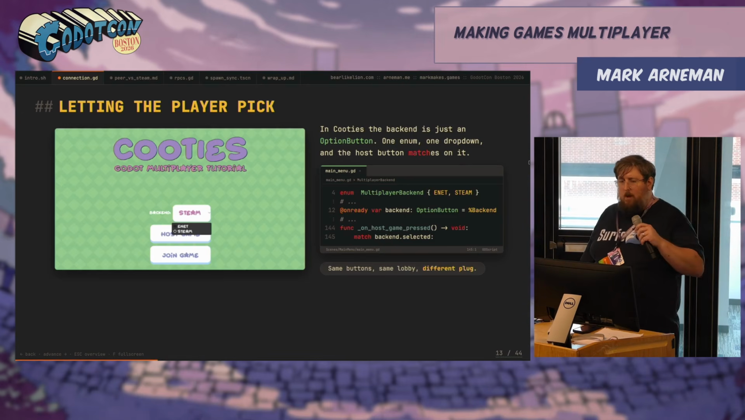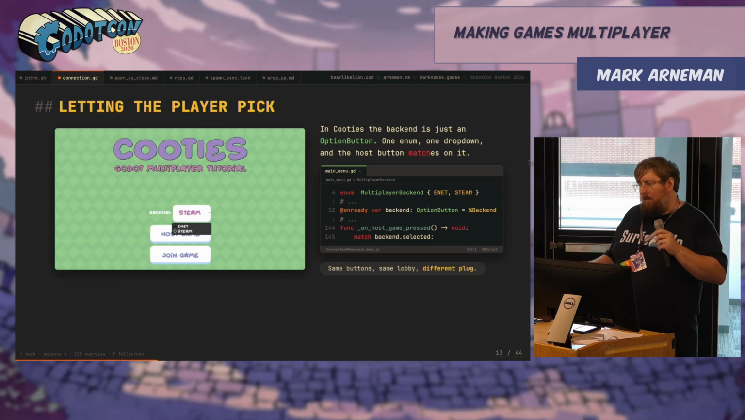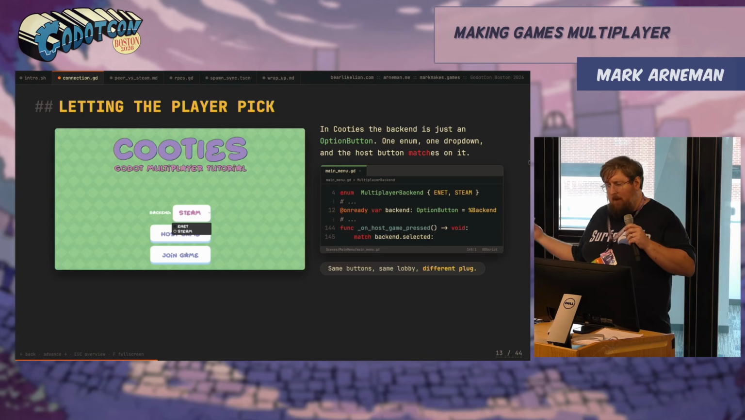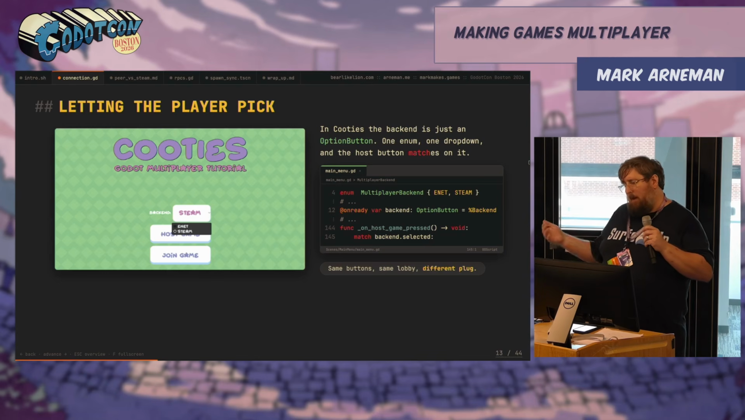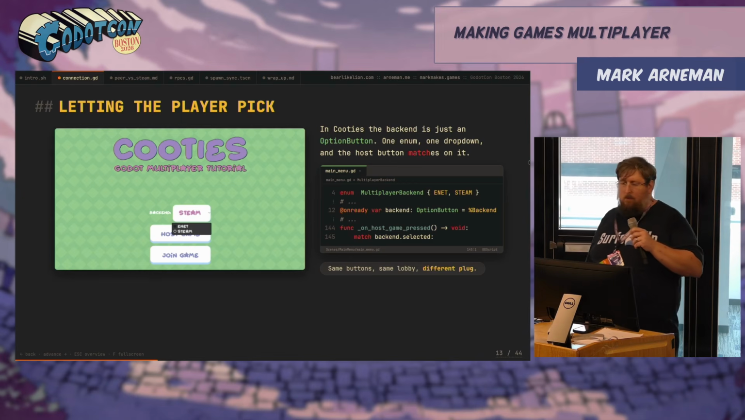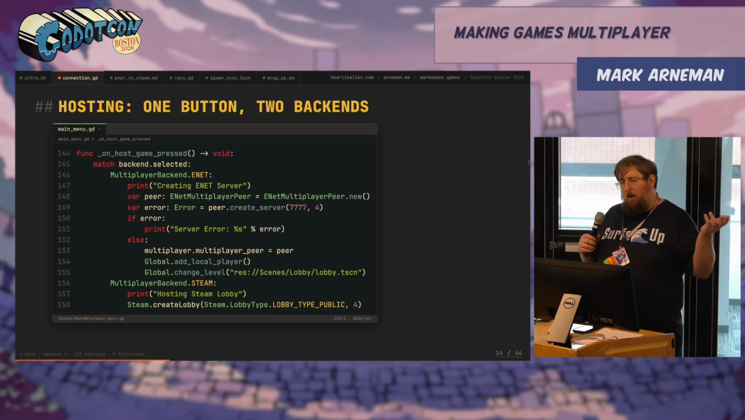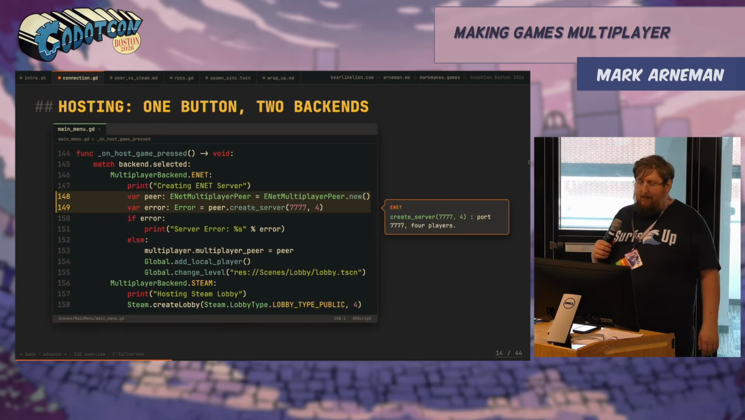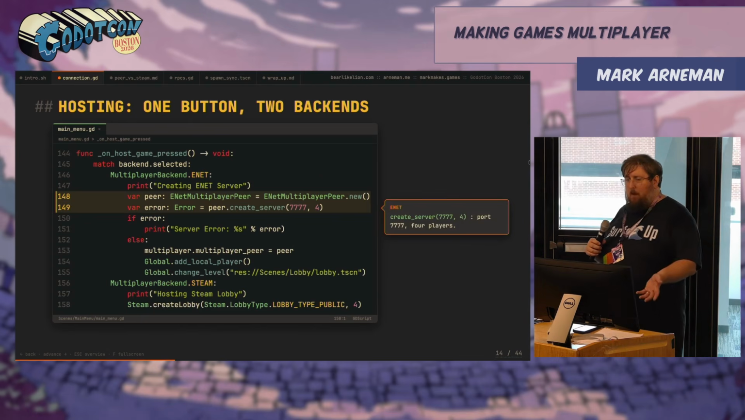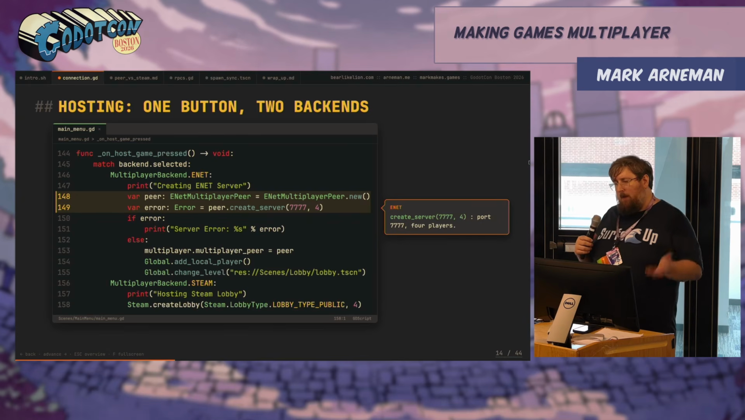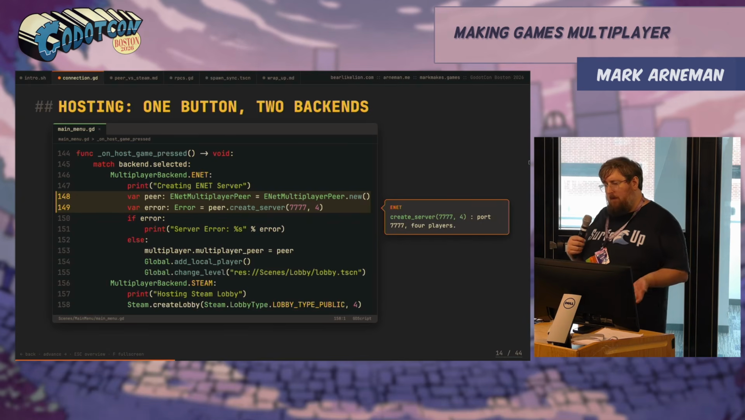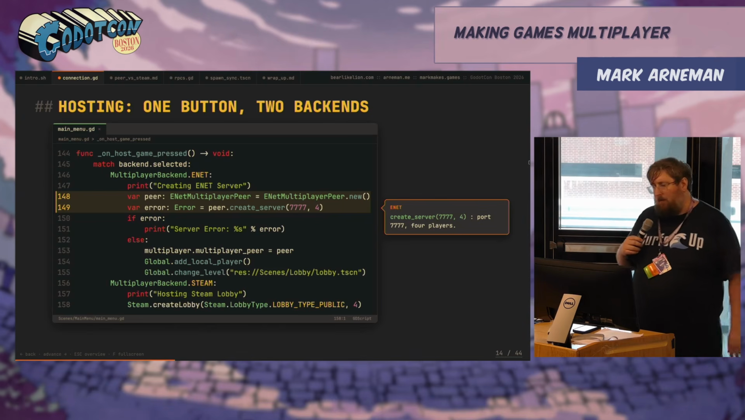So we're going to let the player pick how to connect on the main menu. There's an option button that maps to an enum for your multiplayer backend. Same button, same lobby, a different plug. Now, when we host a game, we have one button with two different backends. You can see, hit the button. I'm creating a peer, and from that peer, I'm going to create a server. That server is on port 7777, which is default, and its max size is 4 players.